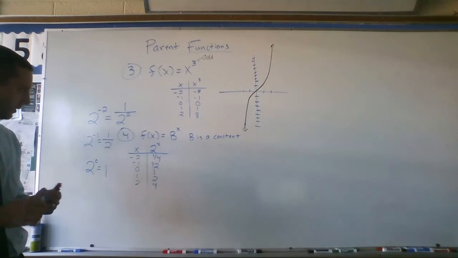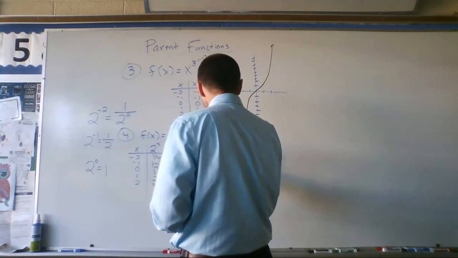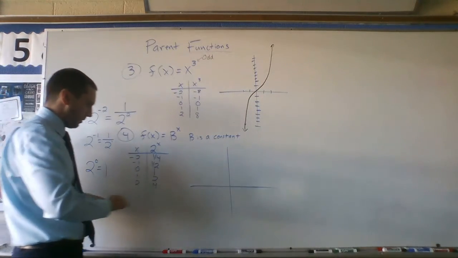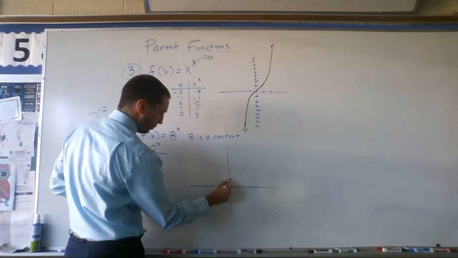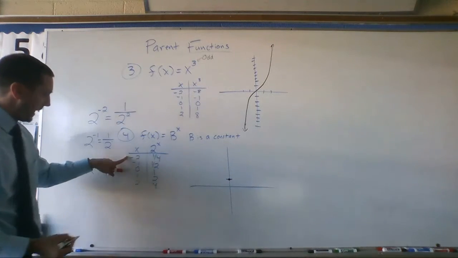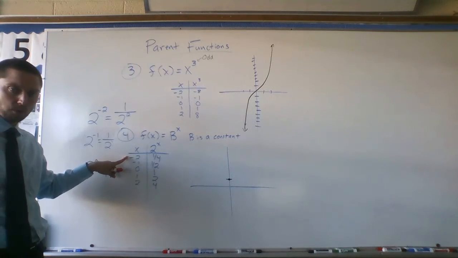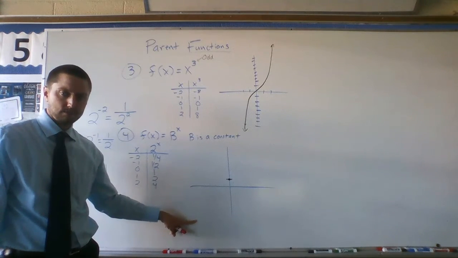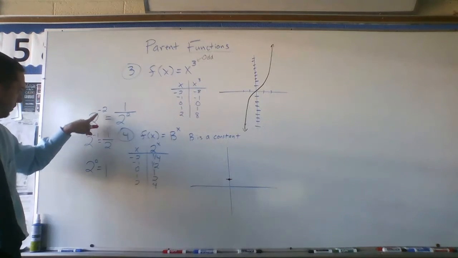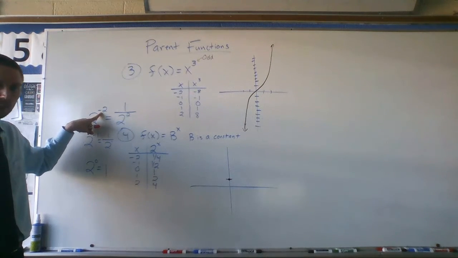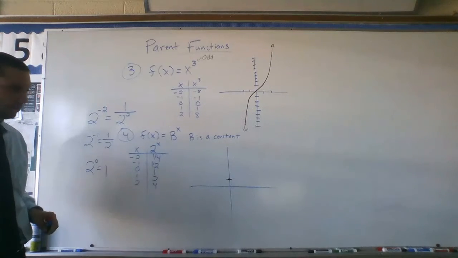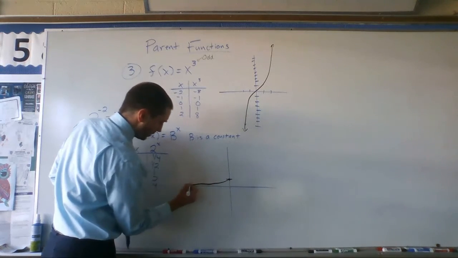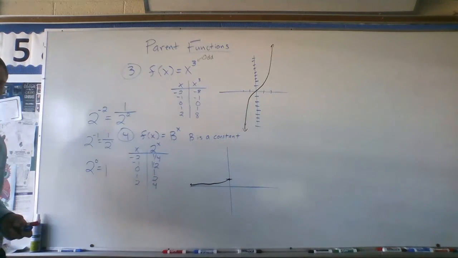Okay, so now we have some values that we can throw on our graph. So what is going on here? So we have a y-intercept of 1. And then as these x values get more and more negative, are we ever going to have any negative values down here? Nope, I don't think so. Because we found up here, a negative exponent doesn't actually give us a negative output. All it does is it takes the reciprocal of that. And so what happens is this graph is going to get closer and closer to the x-axis, but it's never going to touch it. Okay?